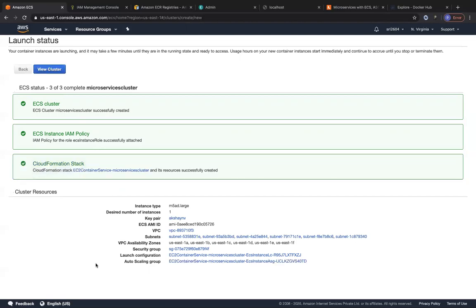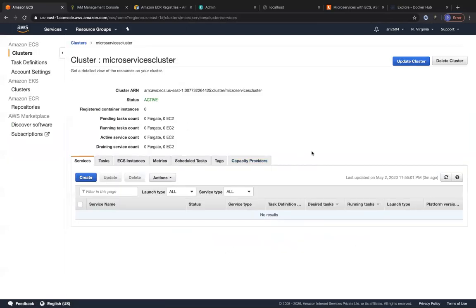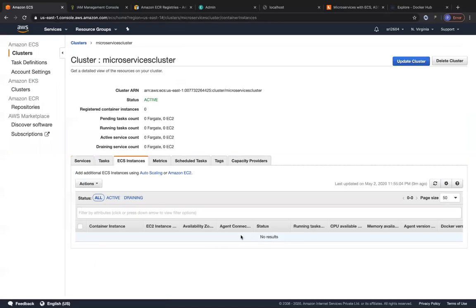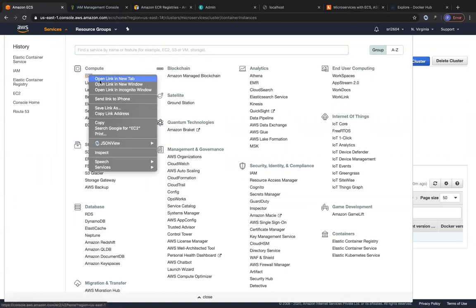So cluster is one of the configurations that we studied right now. So let's go ahead and view our cluster. So you can see over here, the ECS instances. We don't have any results over here. So let's go to EC2 and check whether one instance was launched or not.